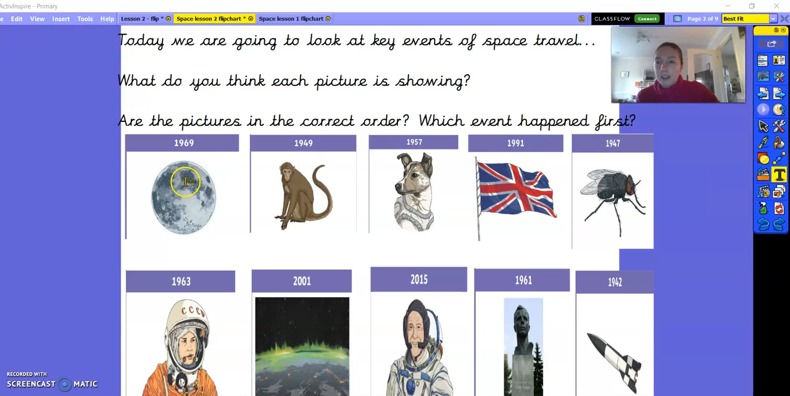I can see 1969, 1949, so I know 1949 would come before this one. Oh, but then I can see 1942, and I know 1942 would come before 1969. So at the moment, our pictures aren't in the correct order. Can you spot then which event happened first and which event is the most recent? See if you can spot those 2 dates.